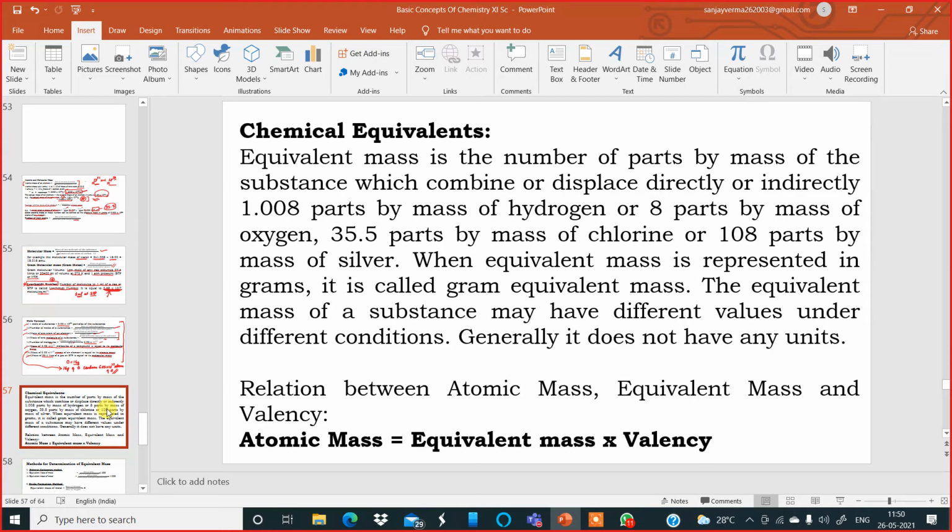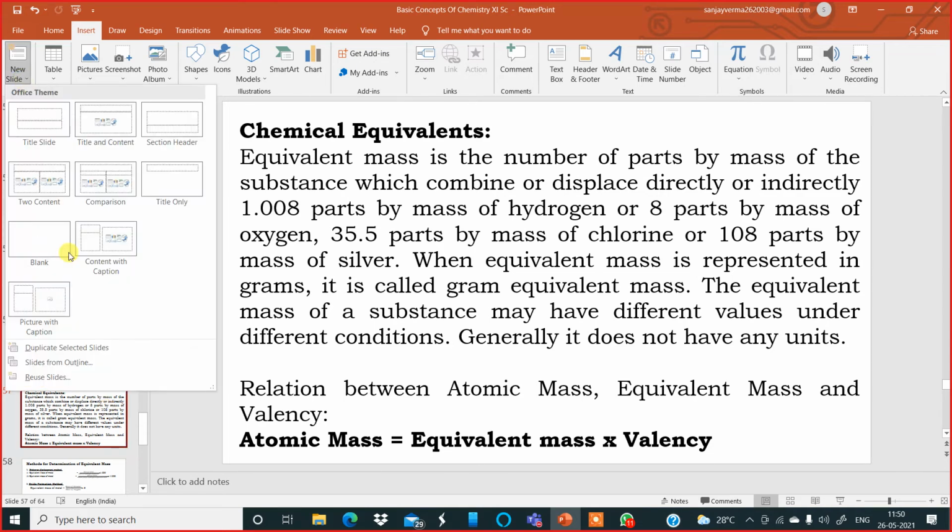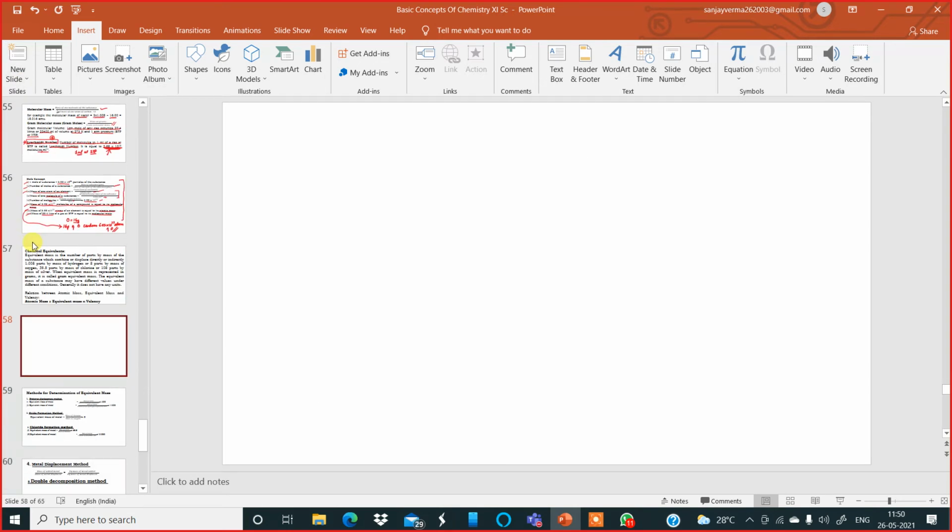Let me explain this properly. If you take 1 gram of hydrogen, it is always going to combine with 8 grams of oxygen, or with 35.5 grams of chlorine.